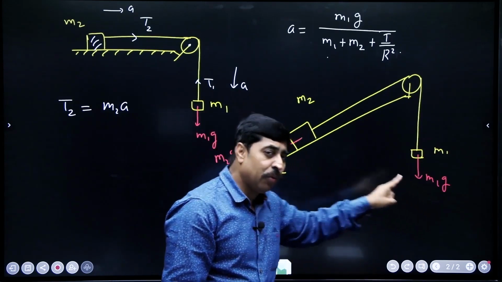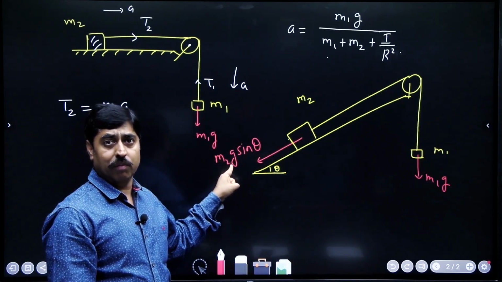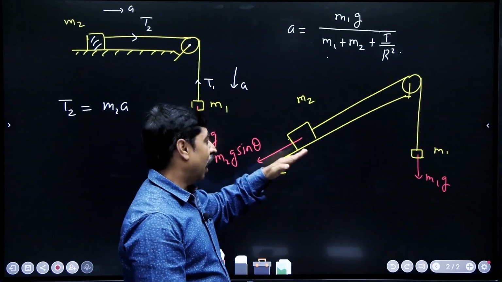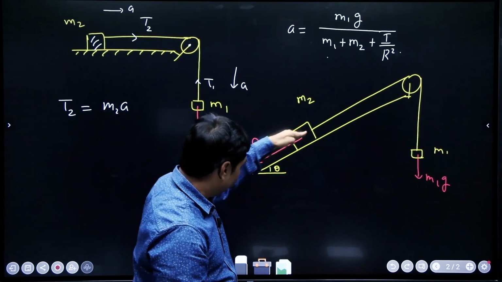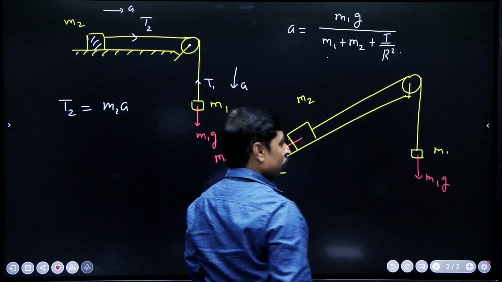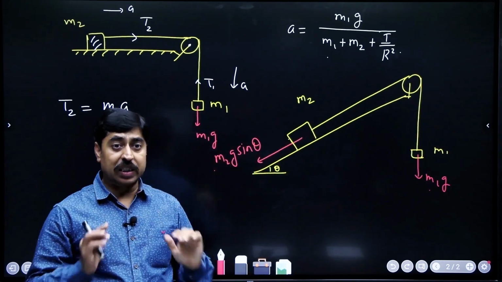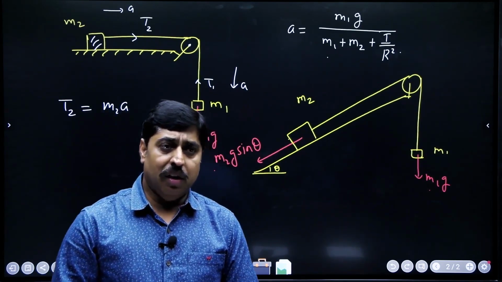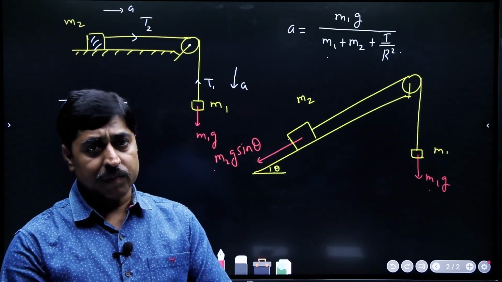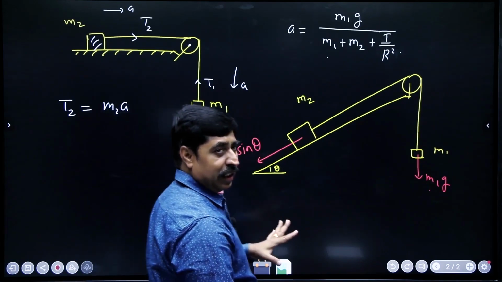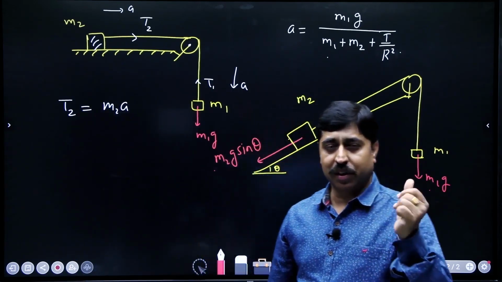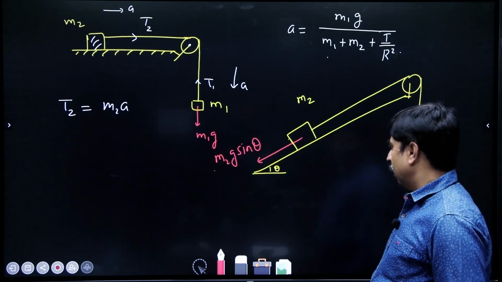But if this is 50 Newton and this is 70 Newton, this force is higher than that, then how is this system going to move? This will move down, this will go up. So, just by comparing the magnitude of these two, we can decide in which direction our system is going to move. Once you have decided that, again you can write the acceleration in a very simple manner.